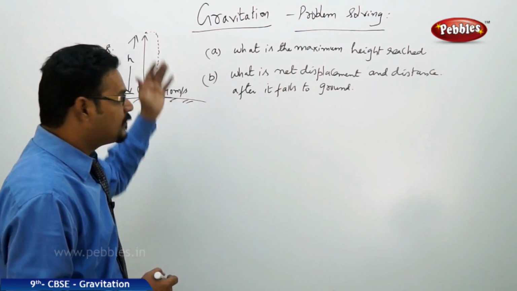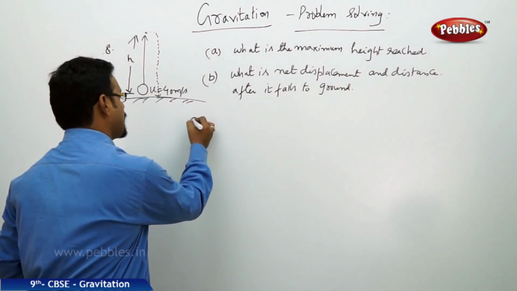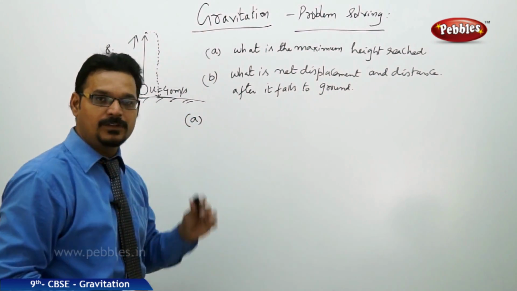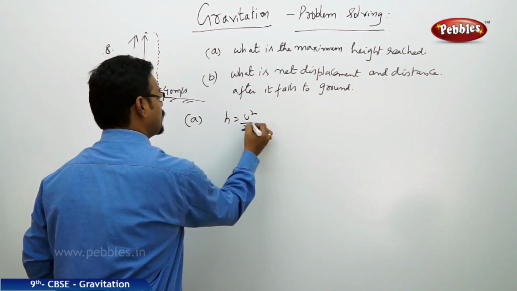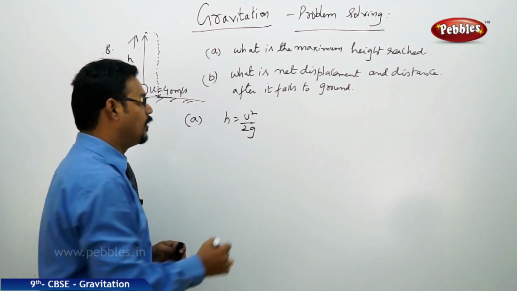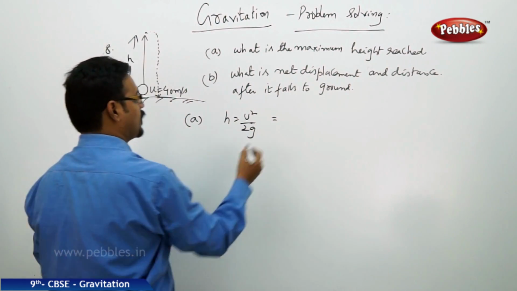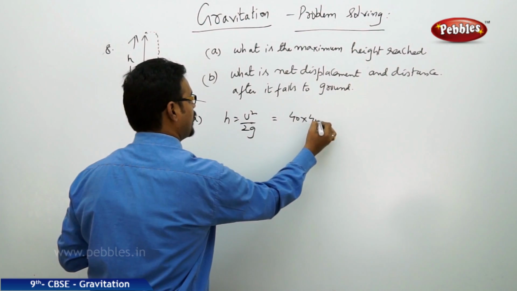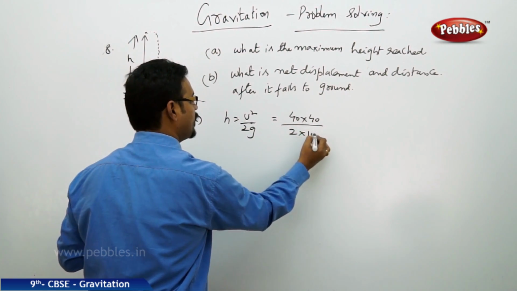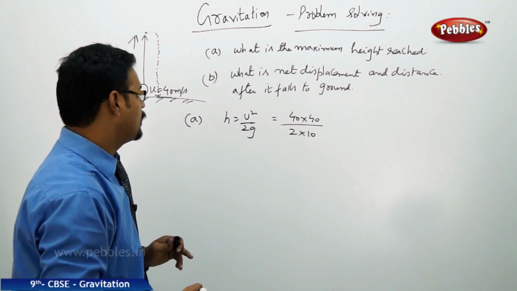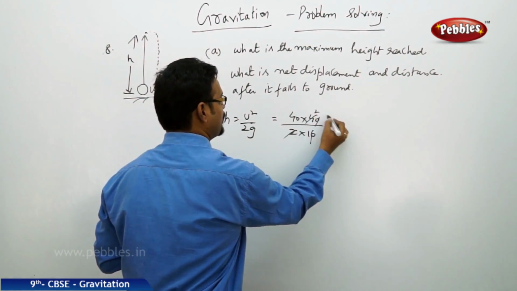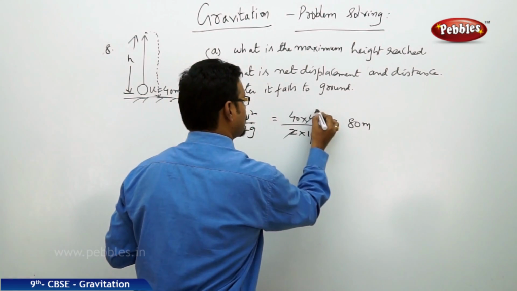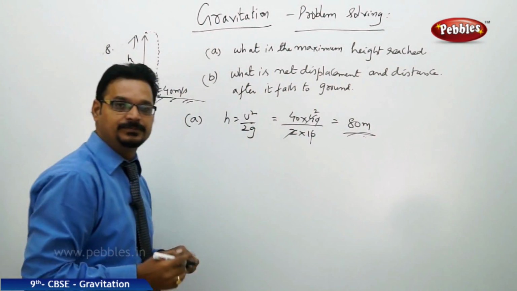Well, let us solve the first one. A. Maximum height reached. Just recall the formula. The maximum height h equals u square by 2g. Now u is the initial velocity, 40. So 40 into 40 by 2 into g. Here you take 10 to simplify the numerical easily. So the zeros cancel, 2 times. So this is 80 meters. The height reached is 80 meters.